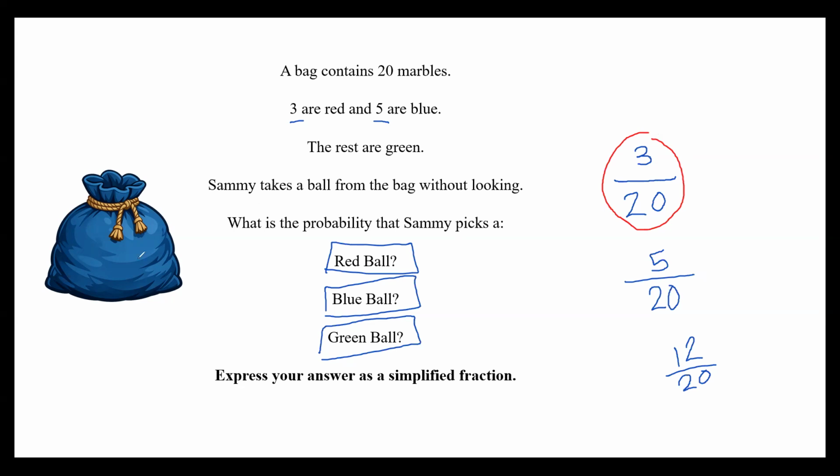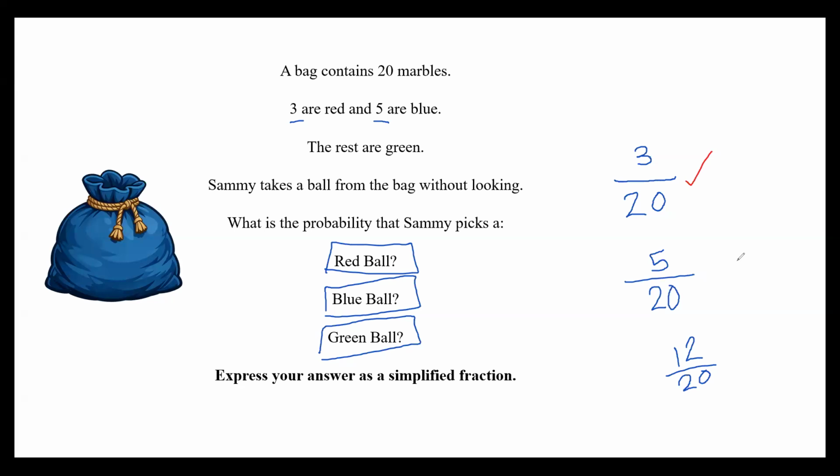What do we get if we do 3 divided by 2? Do you know? No. No problem. But you're absolutely bang on, okay? So 3 is, as you guys should know now, a prime number, okay? So 3 cannot be divided by anything except for 3 and 1 itself, right? Now, if we could divide 20 by 3, we would divide 20 by 3, but we can't, okay? So we cannot simplify this any further. So Ava's bang on. It's already the correct answer. We cannot simplify it, okay? Then we move on to the next one. So let's go to Jakob. Okay, blue ball, 5 over 20, Jakob. What do you think? Should we keep it as that or can we simplify it?